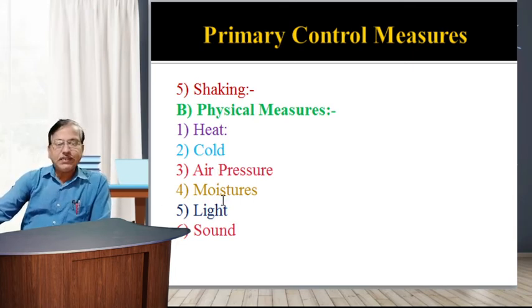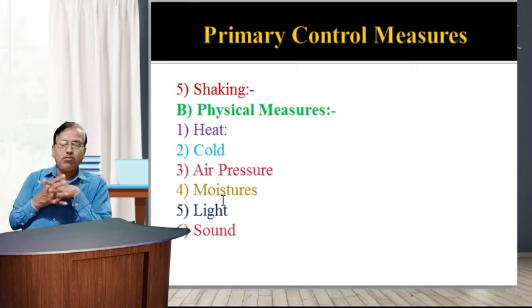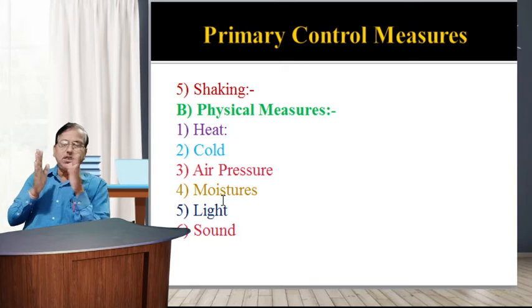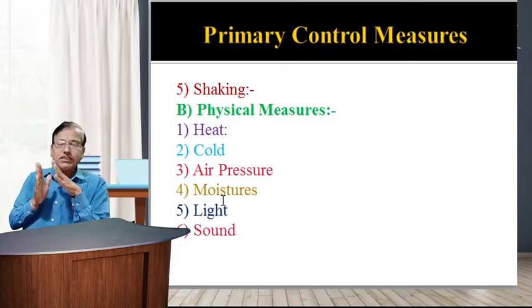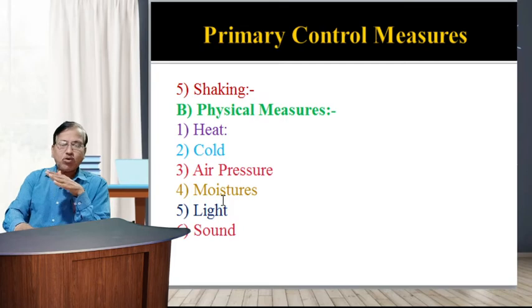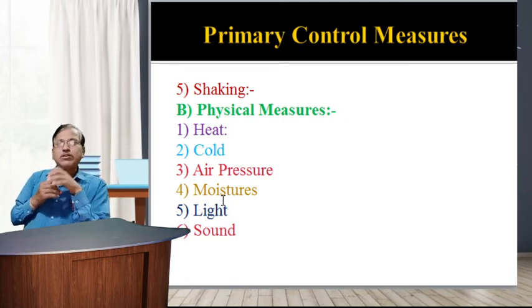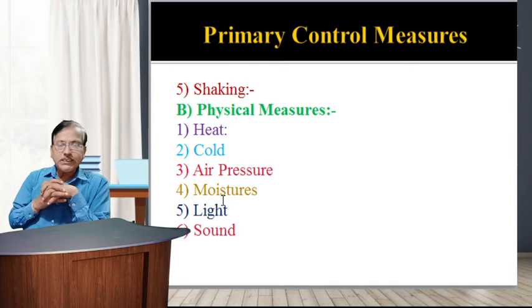Next is the light. Light is also one of the most important physical factors. It influences insects, since they are positively or negatively phototropic in nature. Many moths are attracted to light, and fluorescent lamps are used in light traps to attract the insects.